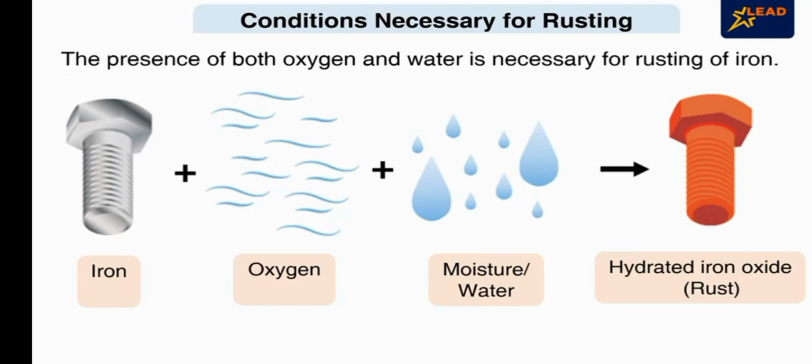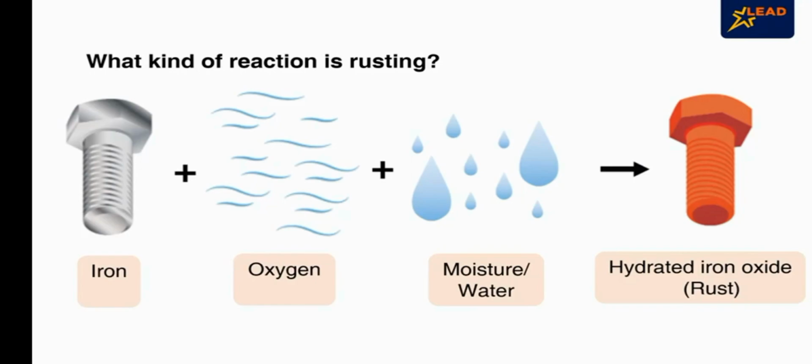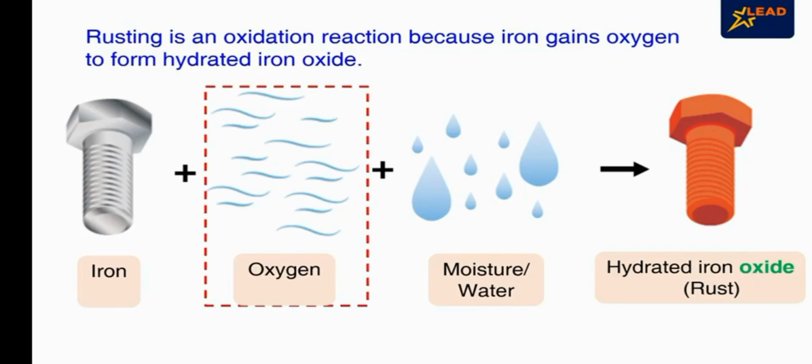Based on this experiment, we can conclude that the presence of both oxygen and water is necessary for rusting of iron. What kind of reaction is rusting? Rusting is an oxidation reaction because iron gains oxygen to form hydrated iron oxide.